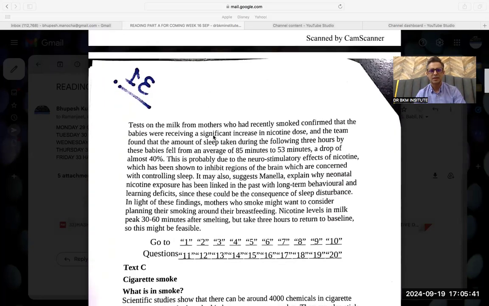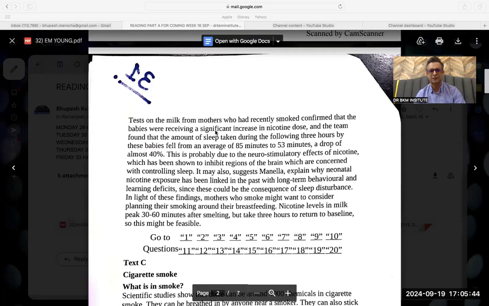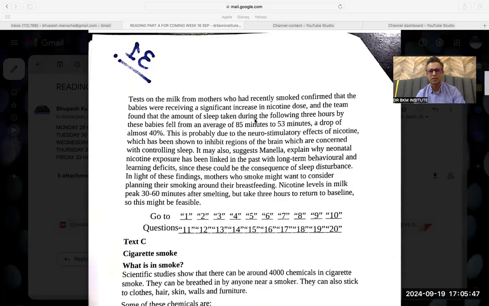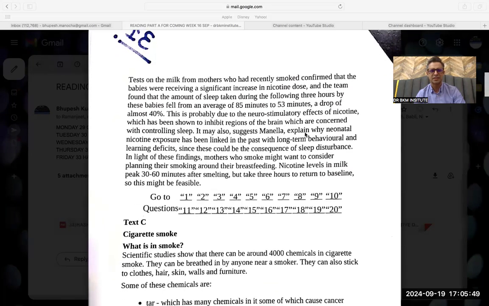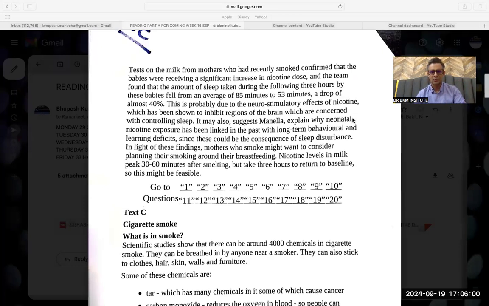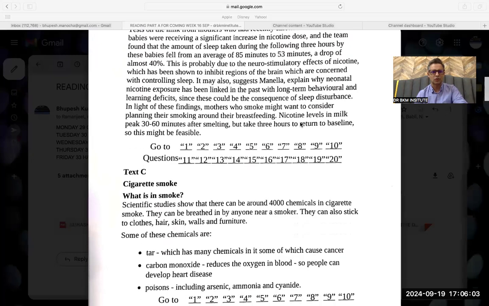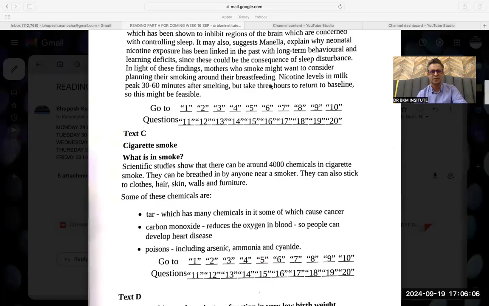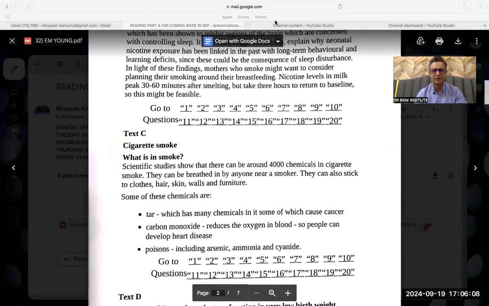This is text B, the test on the milk with mothers, which confirmed a significant increase in nicotine dose, sleep taken 3 hours on average. Again, they are talking about breast milk and neonatal nicotine exposure. This word is final: the neonatal answer should be B. Long-term behavior, sleep patterns, nicotine levels in the milk, peak. I have found the peak word and neonatal in this paragraph, so I would love to do these two questions. I'm not doing all the questions; I've read the 7 questions and I'm attempting them, and the two neonatal ones I'm doing.